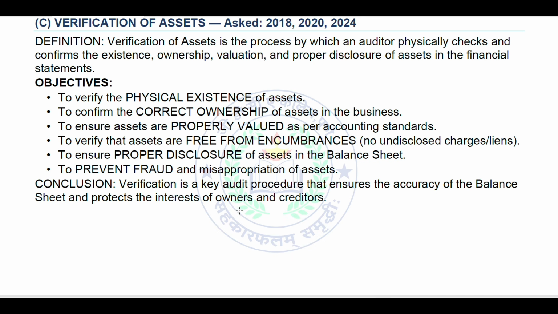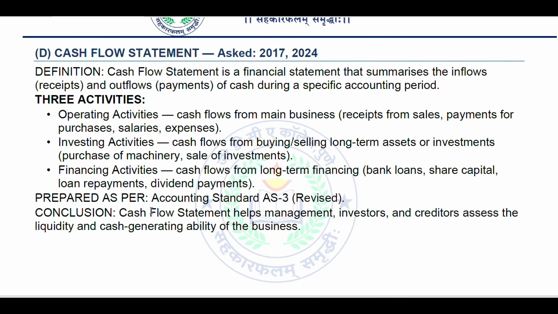Conclusion: verification is a key audit procedure that ensures the accuracy of the balance sheet and protects the interest of owners and creditors. Next, cash flow statement, asked in 17, 24. Definition: a cash flow statement is a financial statement that summarizes the inflows, that is receipts, and outflows, that is payments, of cash during a specific accounting period.